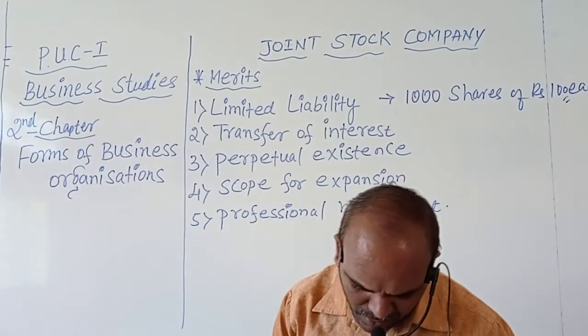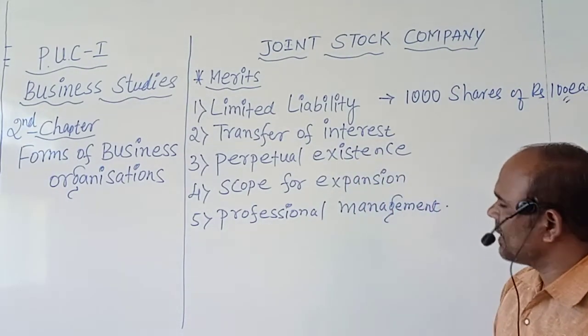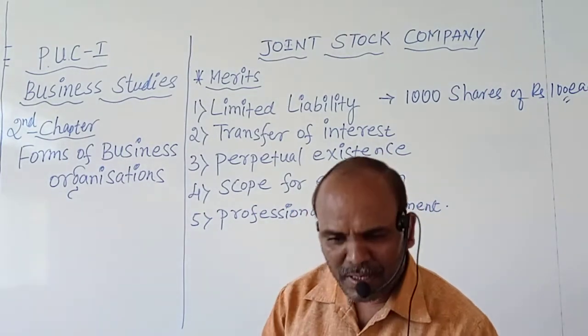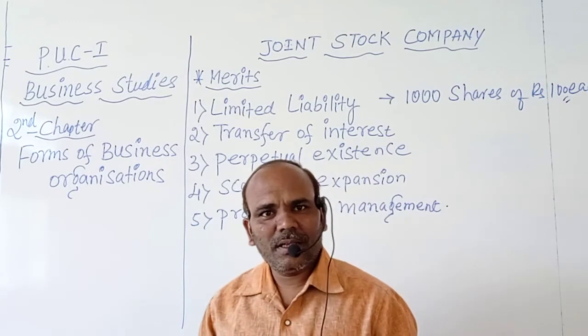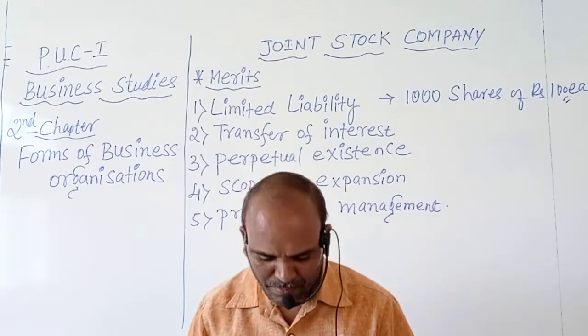Then we will move on to the third one, perpetual existence. Perpetual existence means, I already explained this concept in the beginning itself, in the features or characteristics of a company.